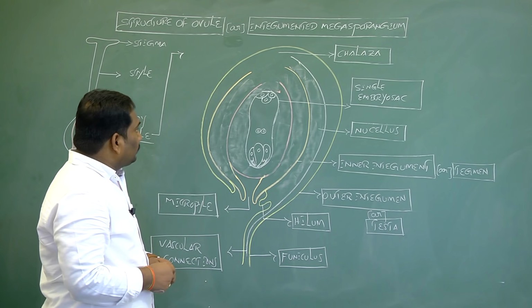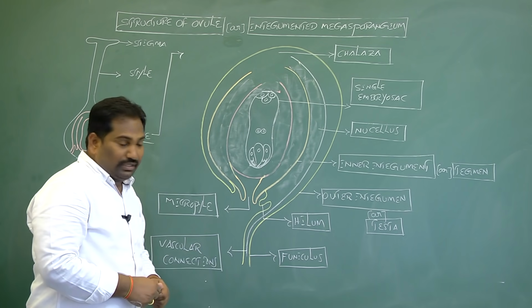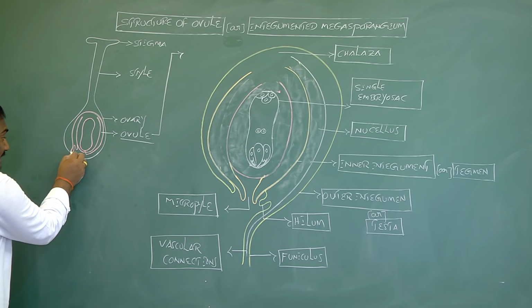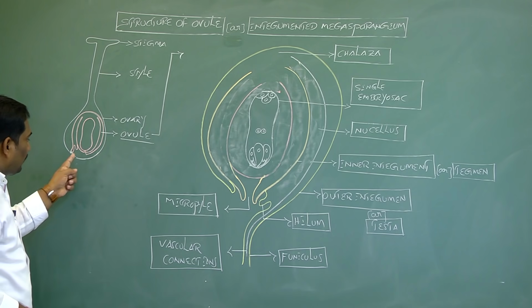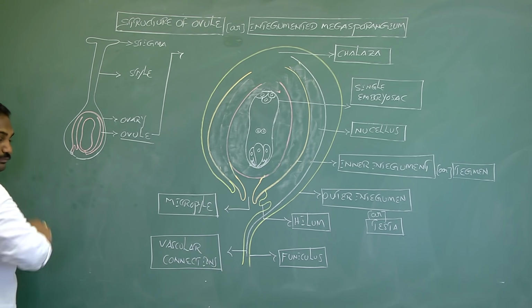This ovule has a stalk-like structure. With the help of this stalk, it attaches to the placenta of the locules of the ovary.